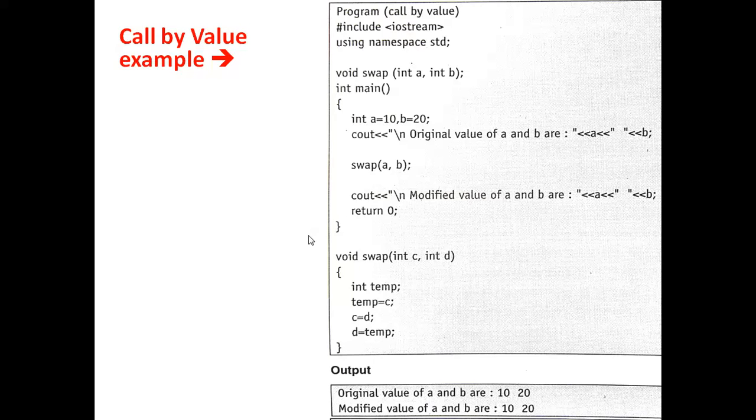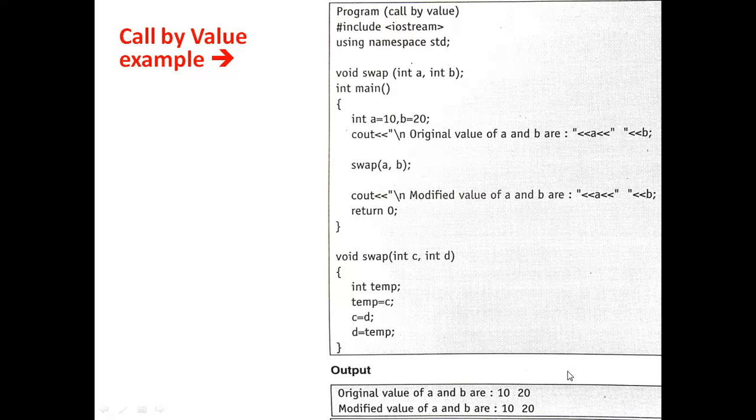So we have displayed the original values of a and b, and after calling this swap function, we display the values of a and b again. We'll see that initially it was 10 and 20, and after the swap function is called, again it is 10 and 20. That doesn't mean there is any mistake or error in this function.